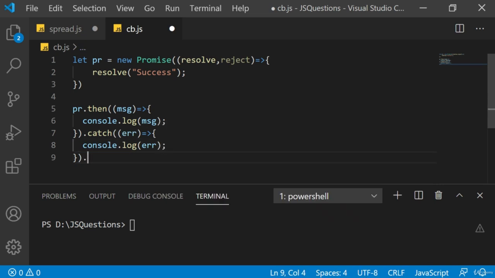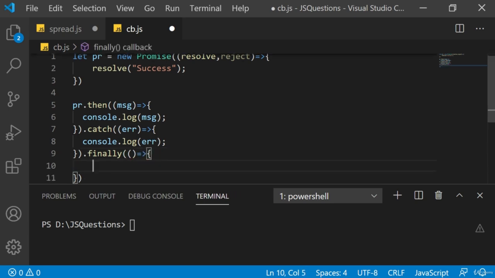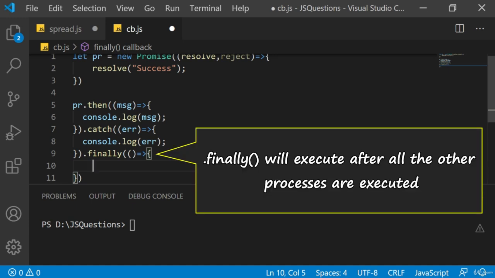There is also one more option with a promise, and that is finally. Finally does have a callback function, but it doesn't have any parameter within that callback function. Like in success, we have the message. In the catch, we have the error. But in finally, we don't have anything, right? It's just that when the promise is executed, when the entire job is done, whether it is resolved or rejected, at the end, if you still have some process to execute, you put it in the finally section.